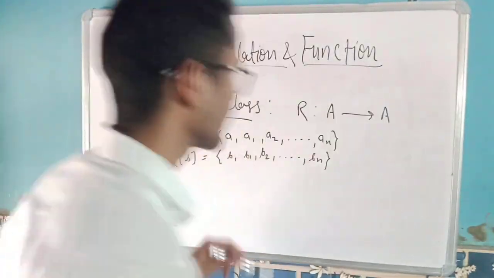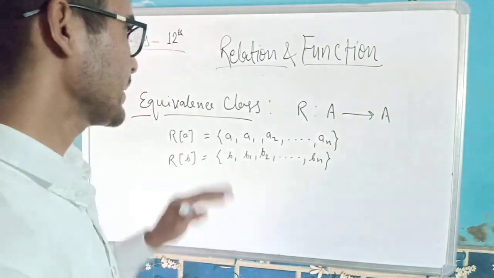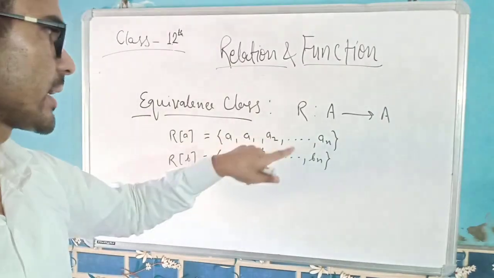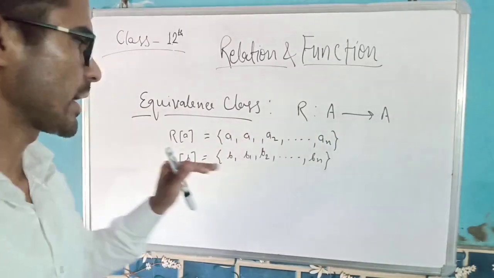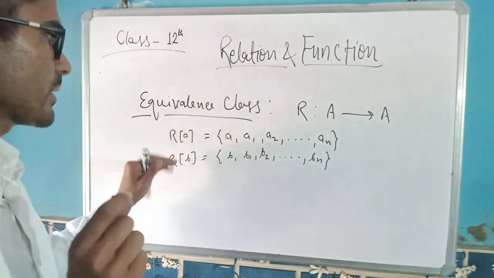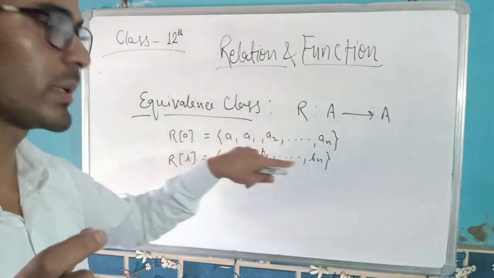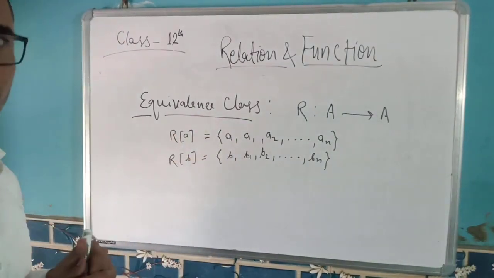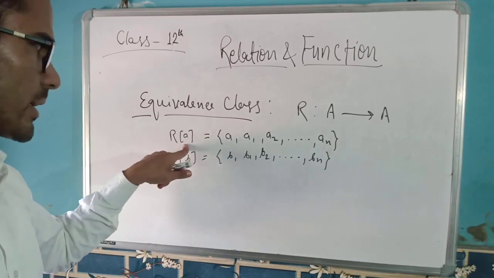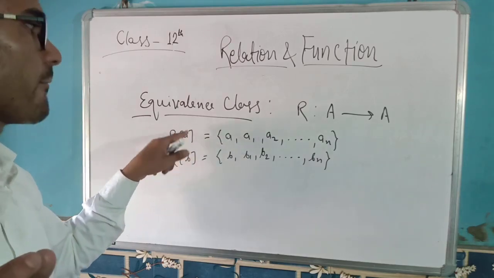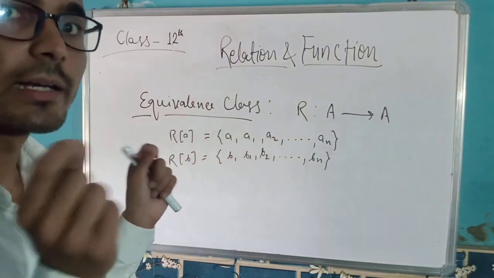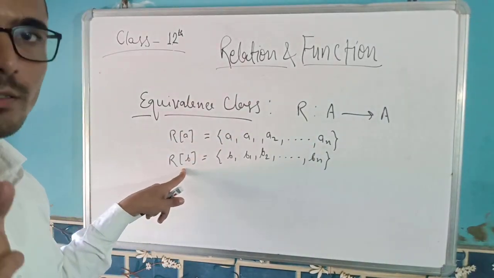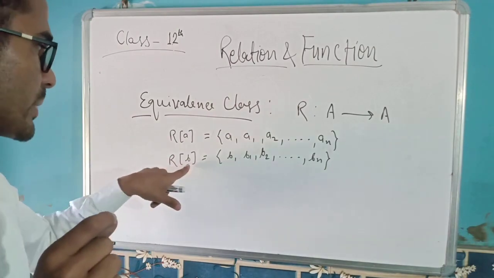Okay, so if there is an equivalence relation from A to A, and element A is related with elements, let's say A1, A2, A3 and so on. And element B through relation R is related to B1, B2, B3, Bn and so on. In this case we say this is a class of A, an equivalence class of element A, which contains the elements related to A through this equivalence relation. Similarly, class B is the set consisting of all those elements which are related with B through this relation.